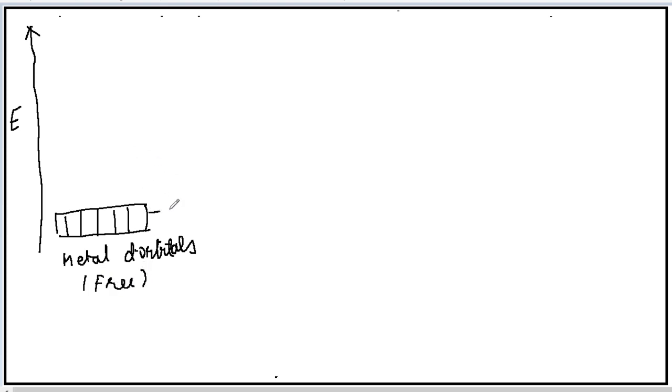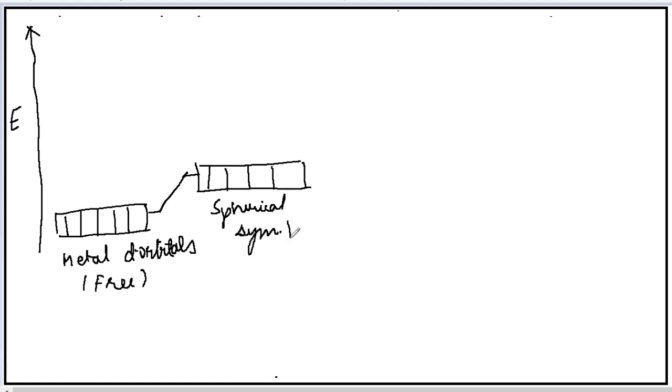Now when they are surrounded by some symmetrical field, their energy will increase. As you can see, there is an increase in energy. E represents energy here. So when the metal is surrounded by a spherical symmetrical field, their energy will increase.